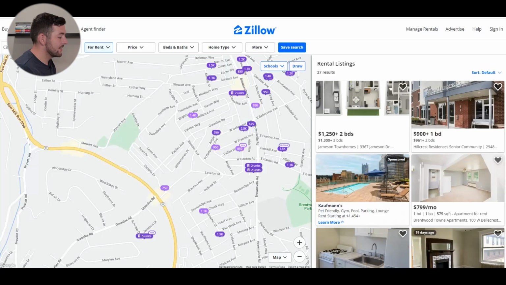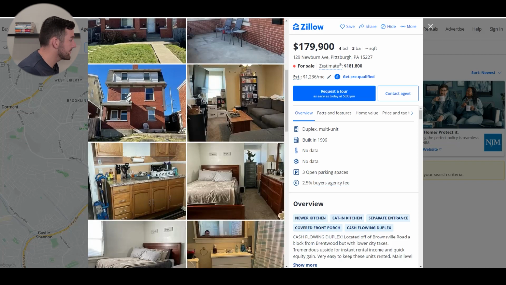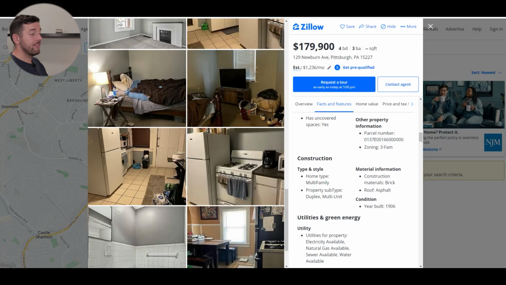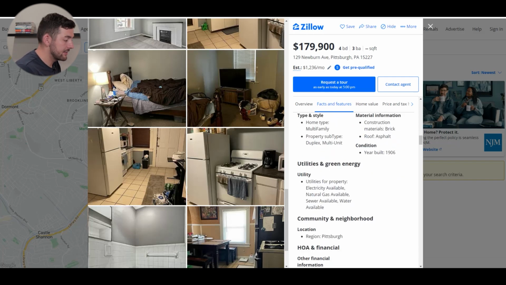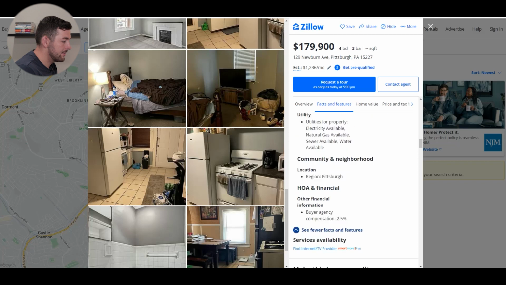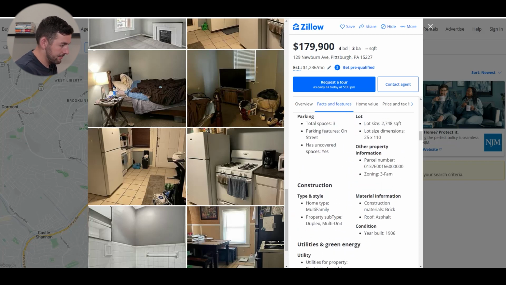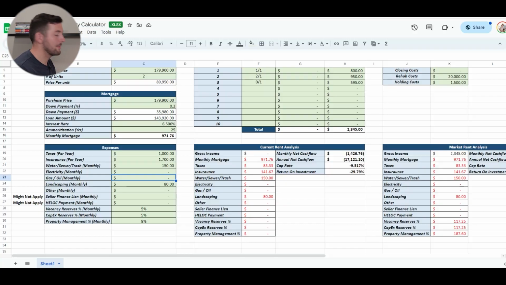Next, moving on, is gas and oil. It looks to me like there are window units. If you go under facts and features, you'll be able to find some more information. So utilities for this property: sewer available, water available, okay. Doesn't give us that much information. For the gas and oil, it's pretty much the heat.